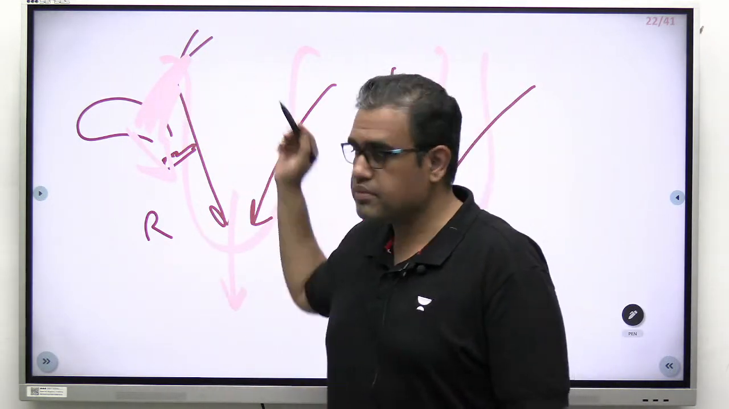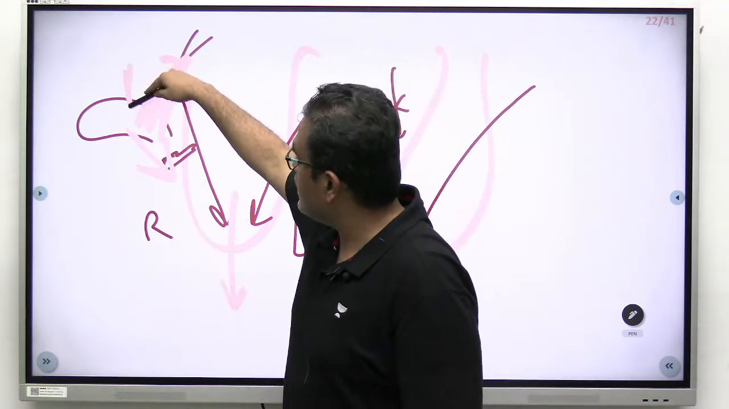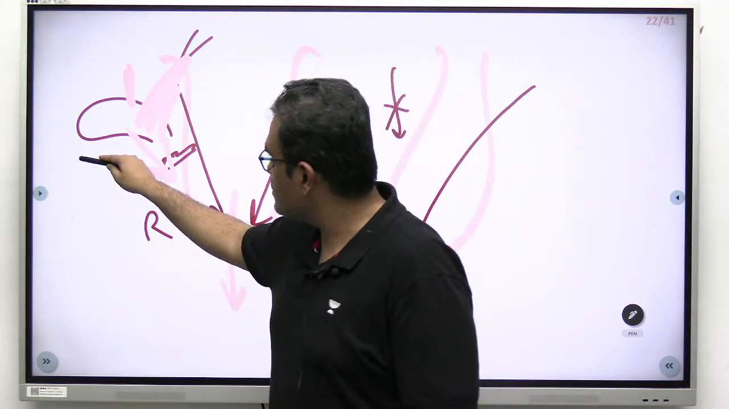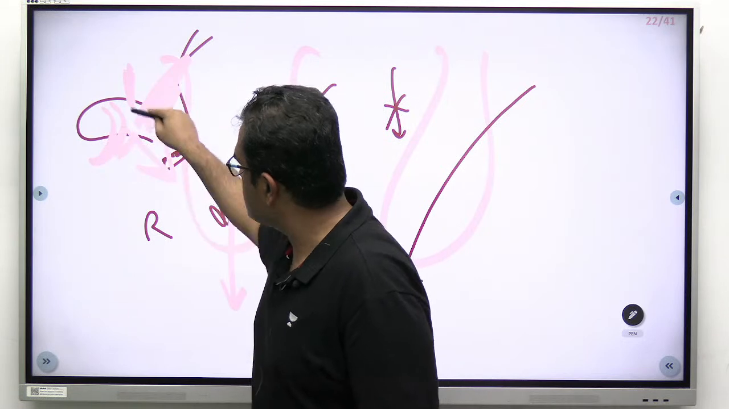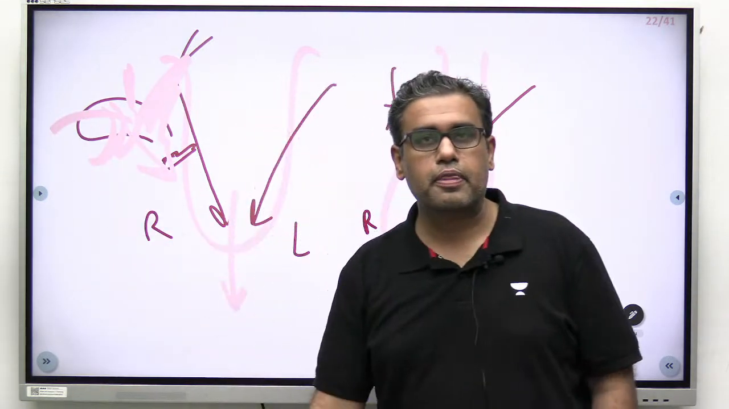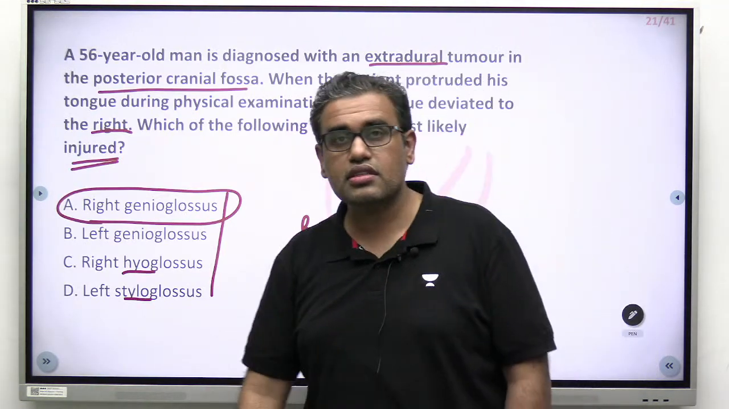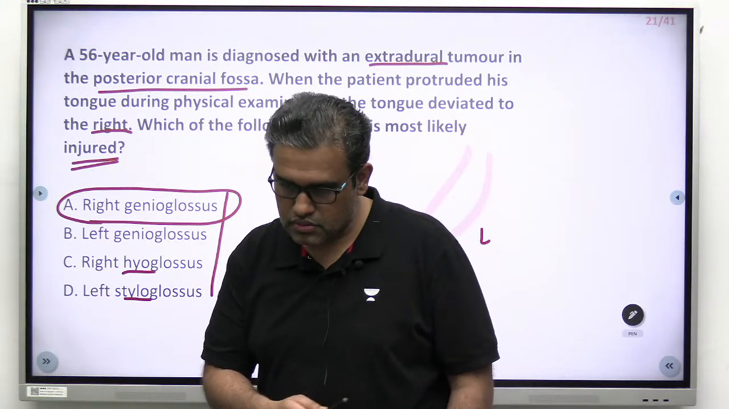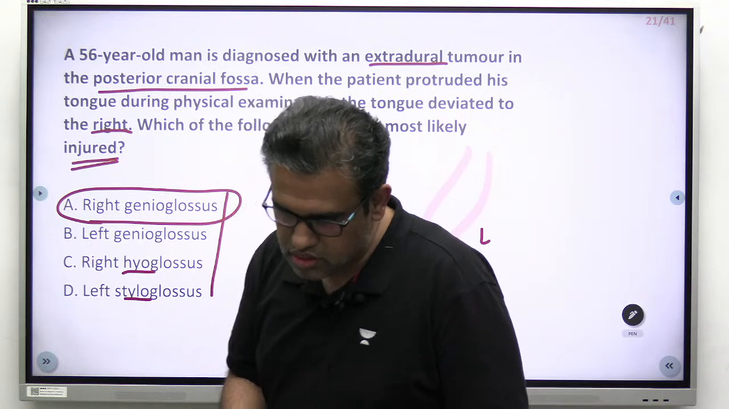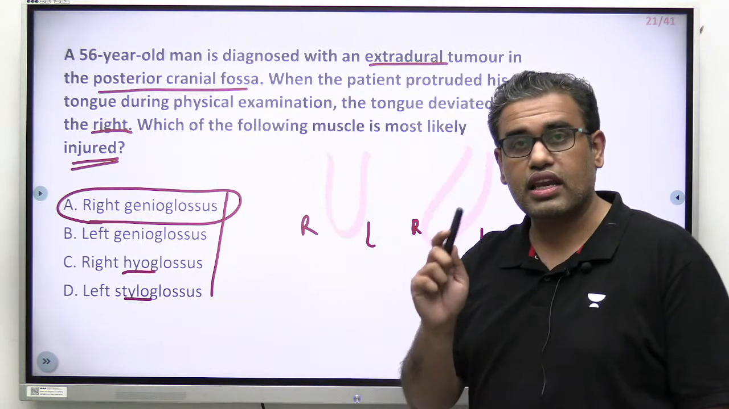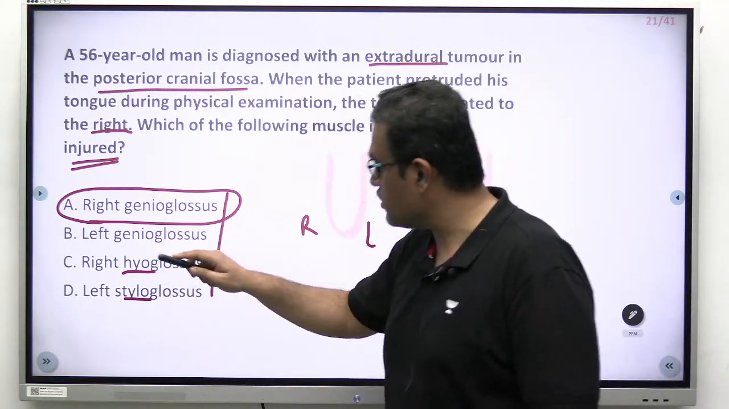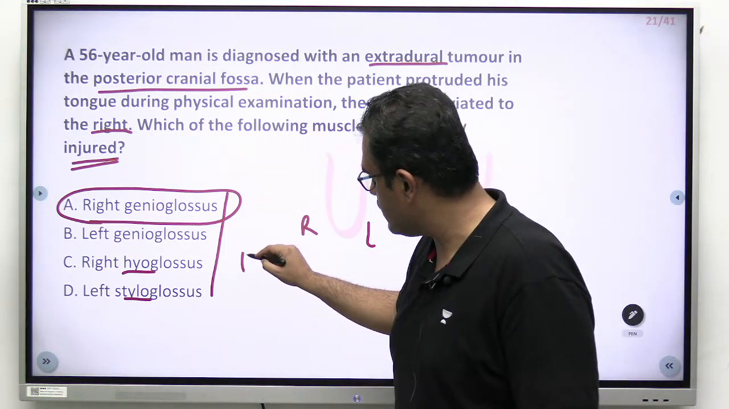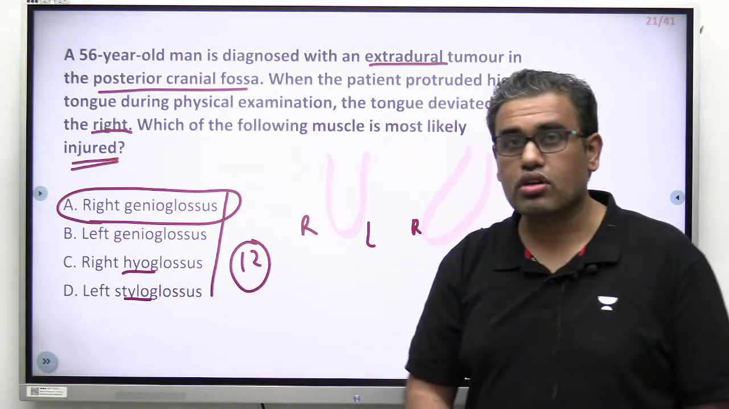Okay, so understand them. Palatoglossus is over here, right? And genioglossus is right over here. So when it contracts, it pushes the tongue forward. Okay, in this question, answer is option A. I hope it is clear. Yes, the answer is right genioglossus, not the left one. That was the main confusion, but just telling you this. All of these are supplied by the 12th nerve, because here we don't have any palatoglossus.